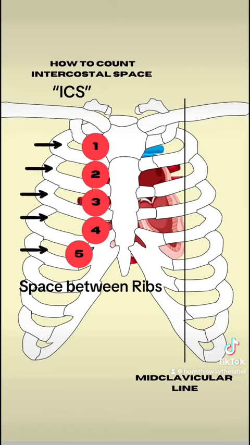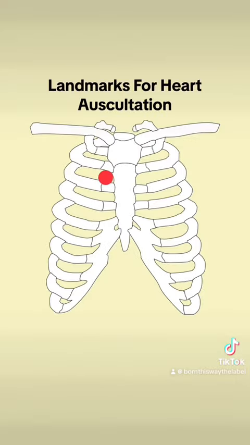For example, rib 1 and rib 2, the space in between that is called the first intercostal space. Also, the midclavicular line is referring to halfway through the clavicular bone, approximately the nipple line. So by counting the correct intercostal spaces, you can put your stethoscope on the correct landmark.